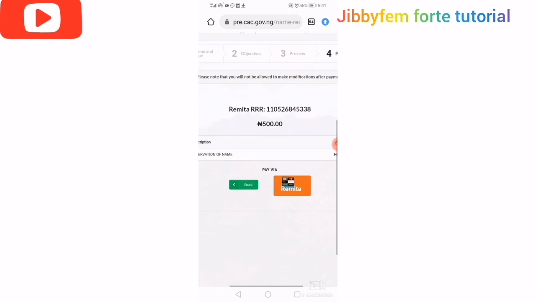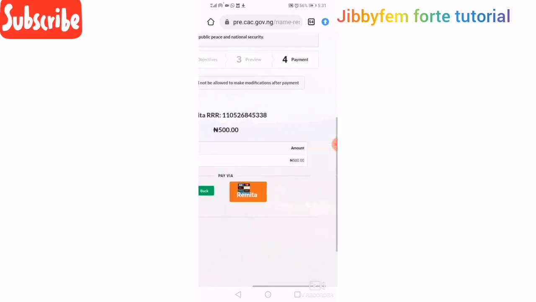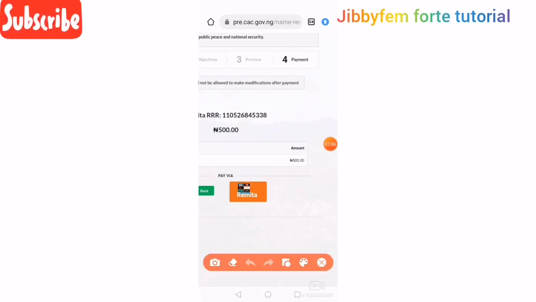When you get to this point, you have to make payments. Now you can see what I have here. The amount is 500 naira. That is for you to be able to reserve your business name. This is not the payment to register your business. You just want to reserve the name. Reservation of name means that no one can use that name again as long as it has been reserved for you.